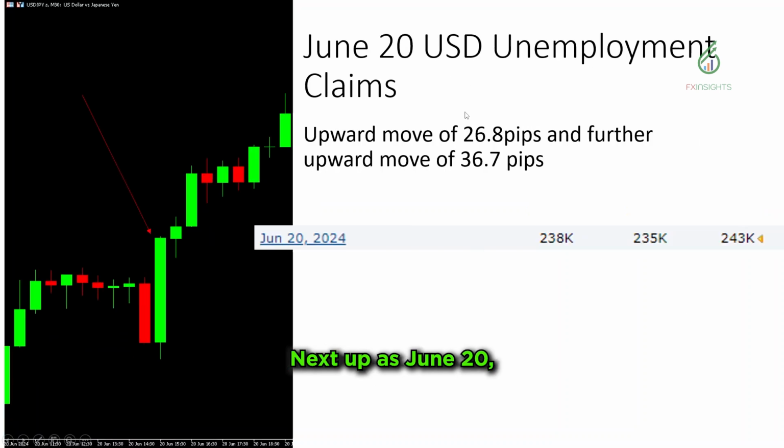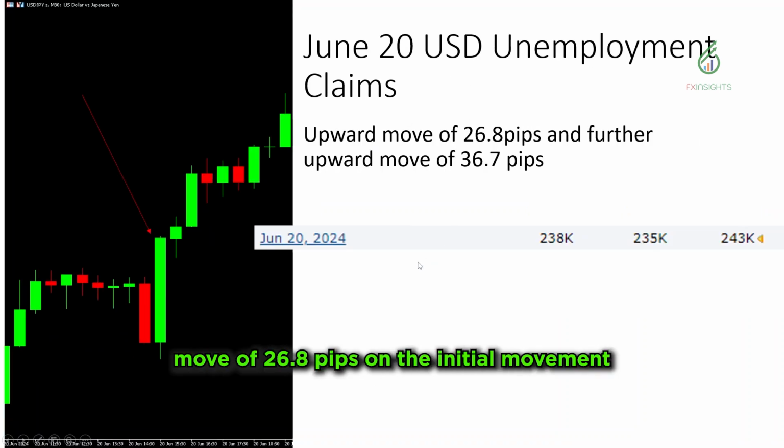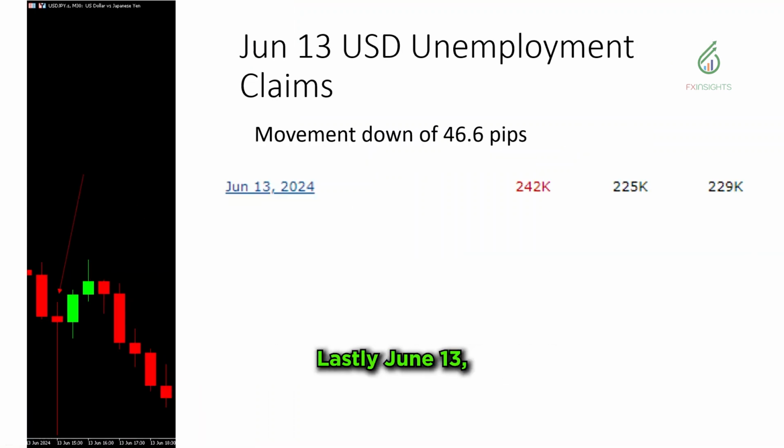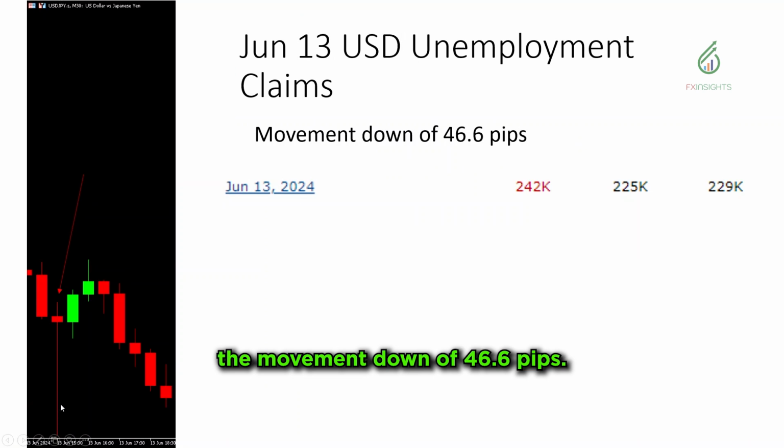Next up is June 20. We have an upward move of 26.8 pips on the initial movement, and then a further upward movement of around 36.7 pips up to this point right here. So that is a decrease from the previous. Lastly, June 13, the movement down of 46.6 pips, so right here on this bar. So that is an increase from the previous. So the actual is actually higher.